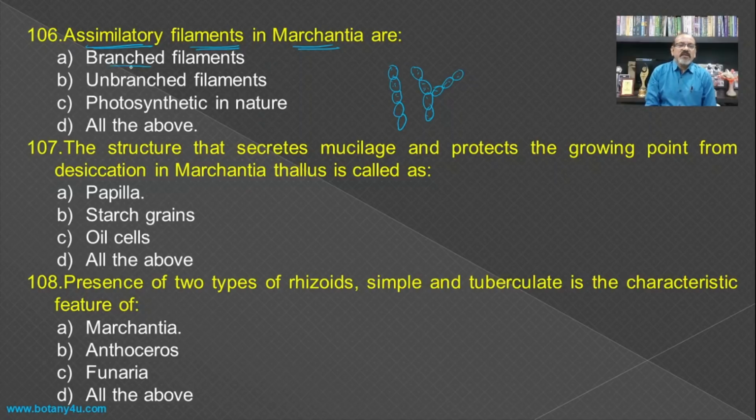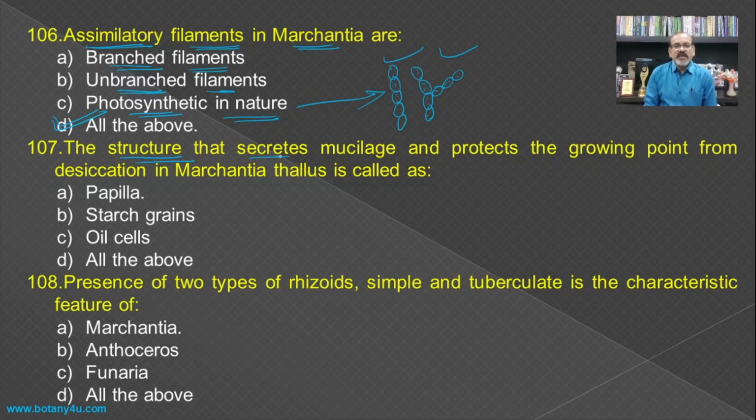So they are branched filaments, they are unbranched filaments, so both types of filaments are present and photosynthetic in nature as they contain chloroplast, and hence all the above becomes the answer for this one.